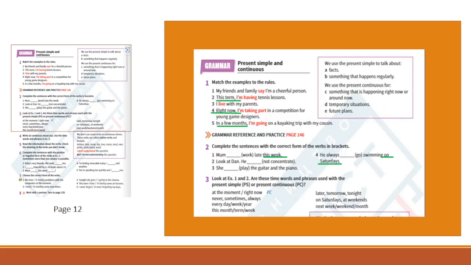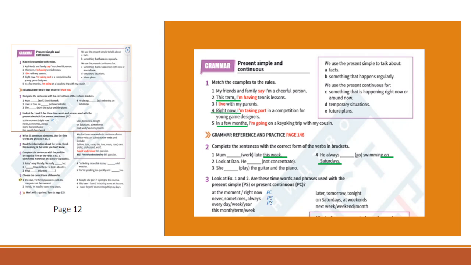Now look at exercise 3. We should look at exercises 1 and 2. Are these time words and phrases used with the present simple or present continuous? At the moment, right now, is present continuous. Never, sometimes, always, we use with present simple. Every day, week, year, we use with present simple.